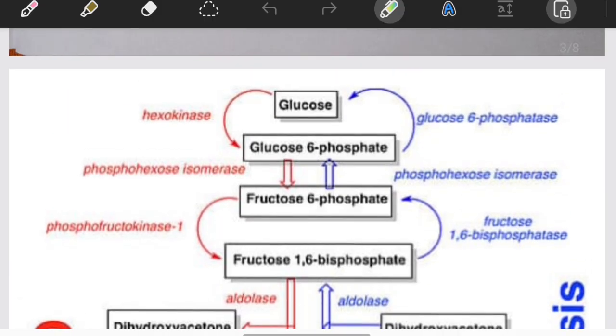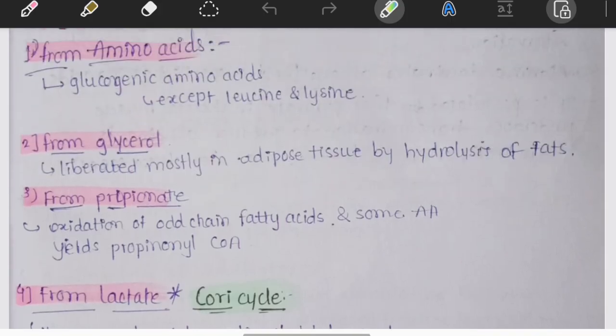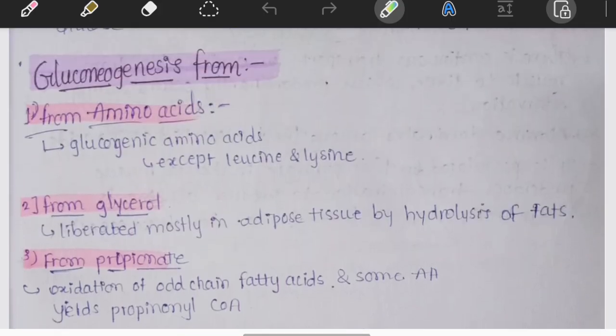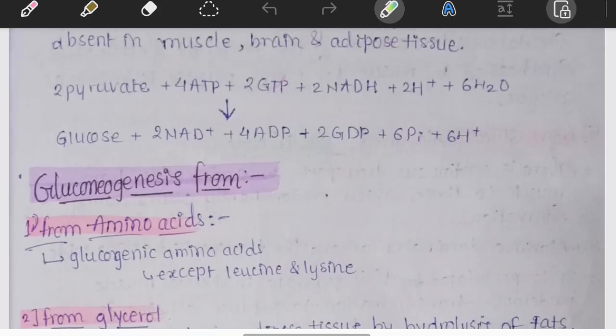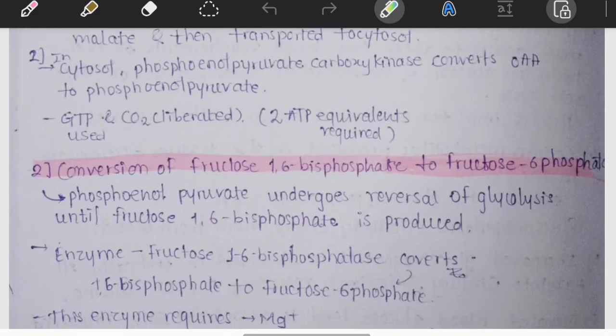Energy requirement is 4 ATP, 2 GTP and 2 NADH, and cycles are the Cori cycle for lactate and Cahill cycle for alanine. Regulation is that gluconeogenesis is favored by glucagon, glucocorticoids and acetyl-CoA and inhibited by insulin.